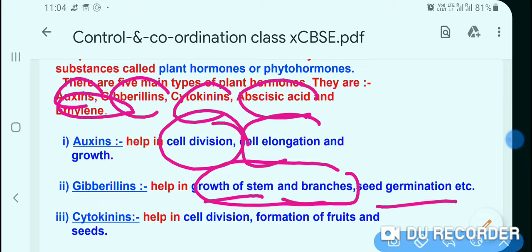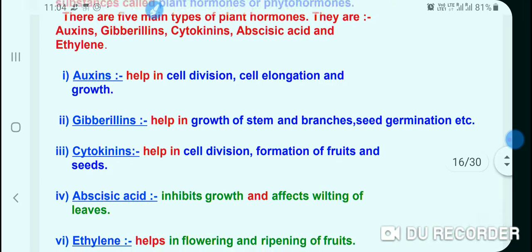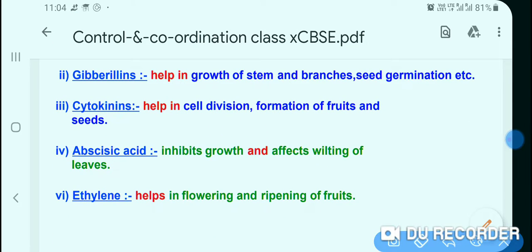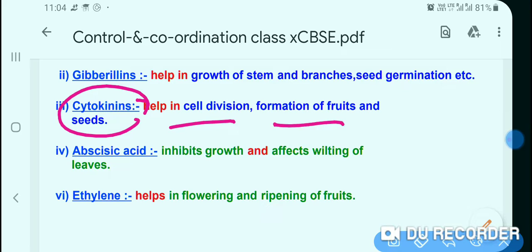Gibberellin helps the seed to germinate. Come to the next phytohormone, that is cytokinins. The term cyto indicates that it is related to the cell. And what about the cell? It helps in cell division, formation of fruits and seeds.